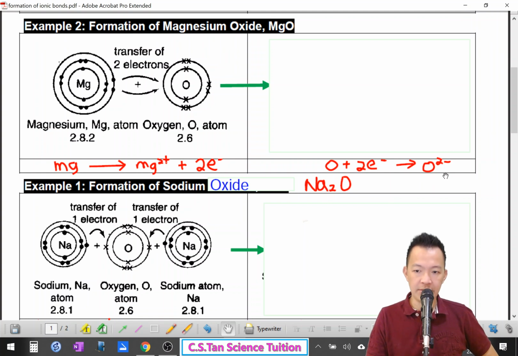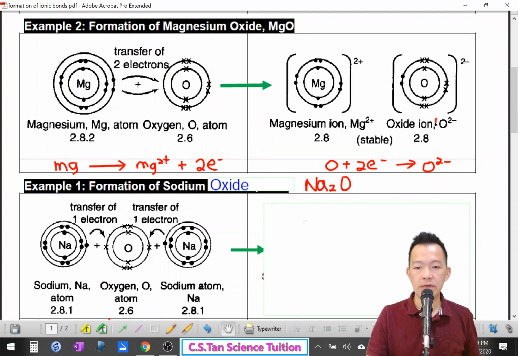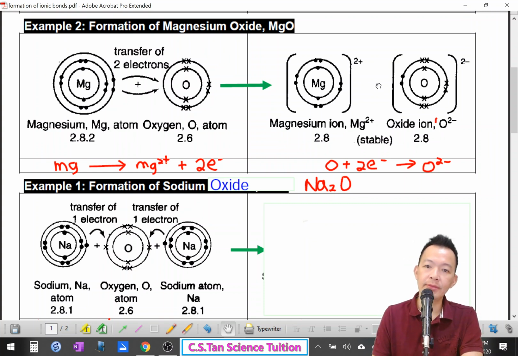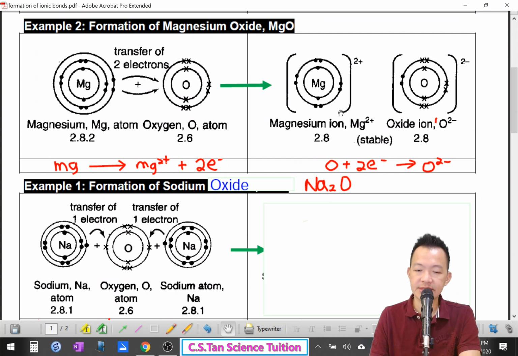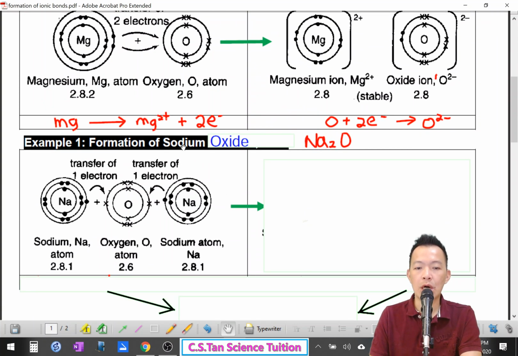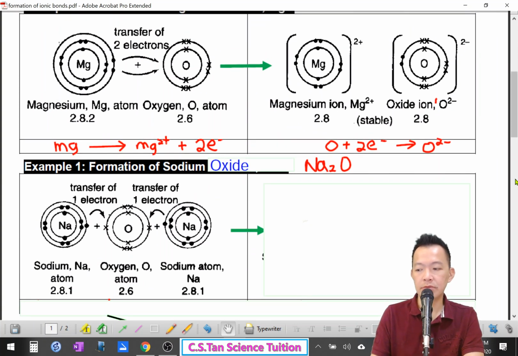When oxygen becomes oxide, it also becomes stable. So magnesium becomes magnesium ions. Oxygen becomes oxide ion. Positive, negative, they attract together and finally become magnesium oxide. So this is where the ionic compound comes from. 金属丢, 非金属拿, 一加一减结合在一起. Okay, 好了没有? Another example. Sodium oxide.